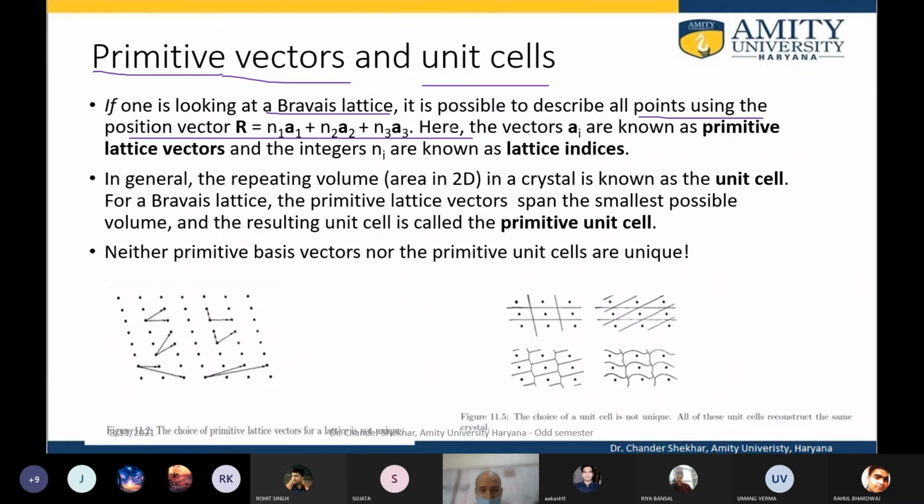Here the vector ai is known as the primitive lattice vectors, and this position vector consists of primitive lattice vectors and lattice indices. So primitive lattice vectors are along x, y, and z direction, and the lattice indices basically are the integers that represent the